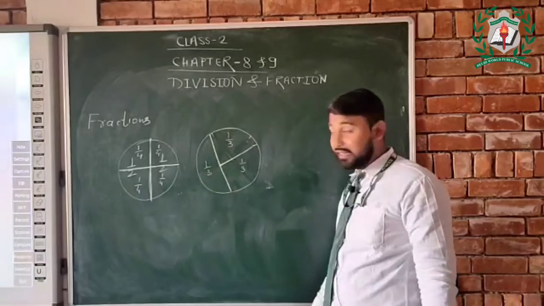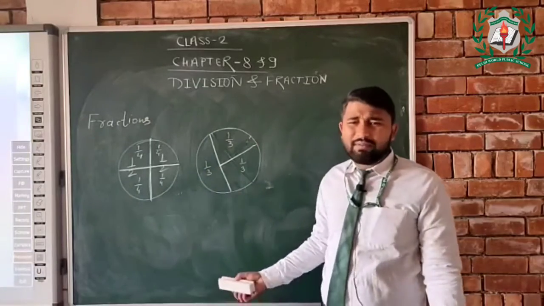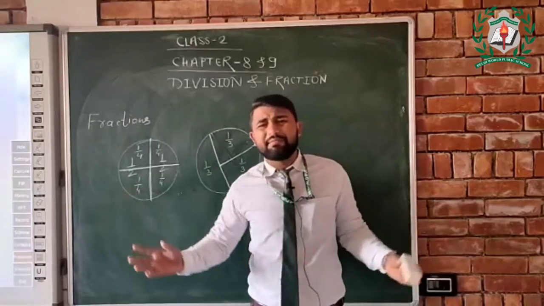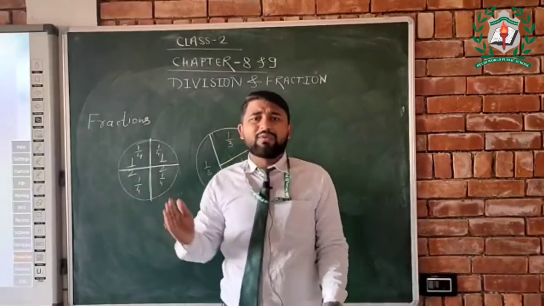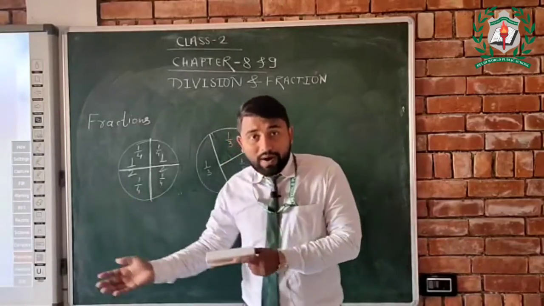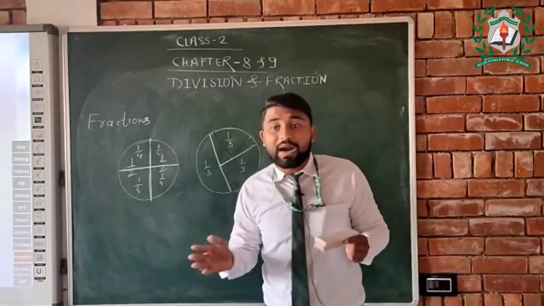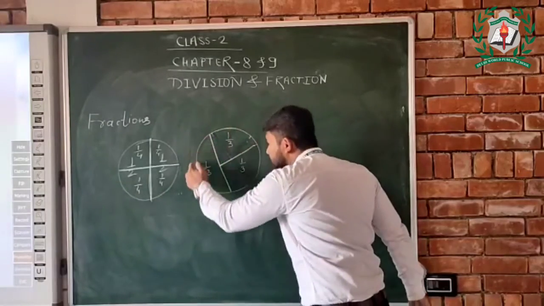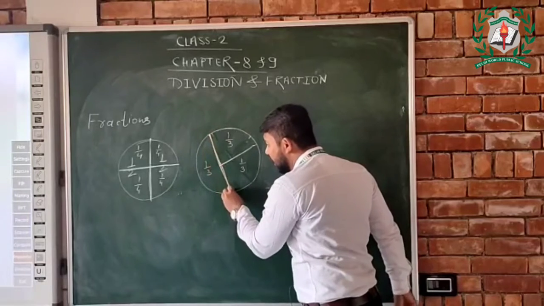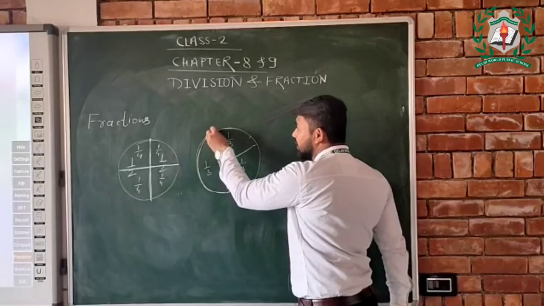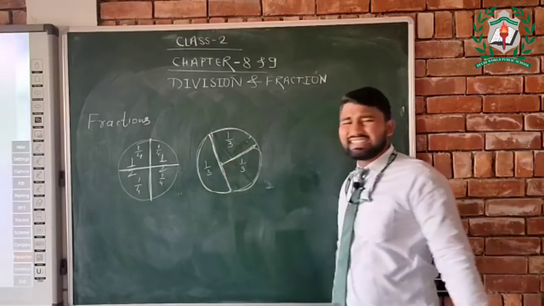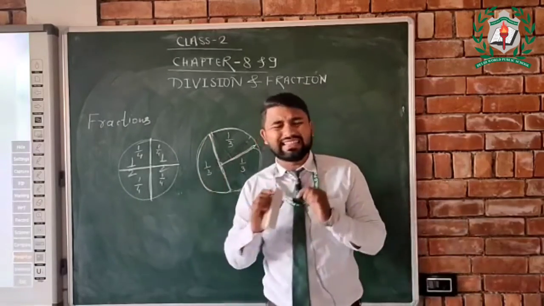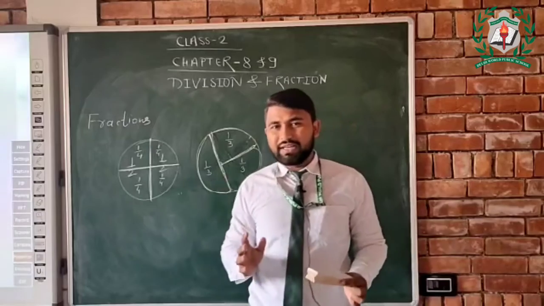This is the fraction on a common basis. If we divide any shape into 2 parts, it becomes 1/2. If we divide it into 3 parts, 1/3. So this shape will be divided into thirds, and each part will become 1/3.